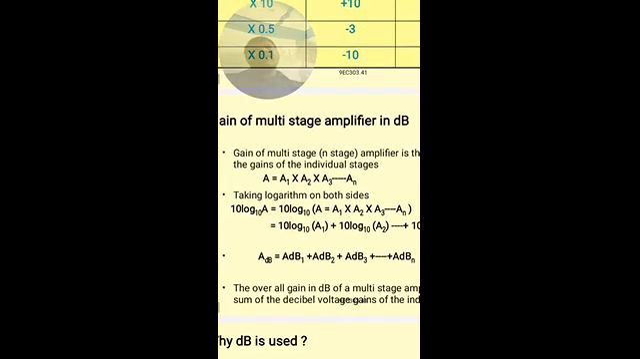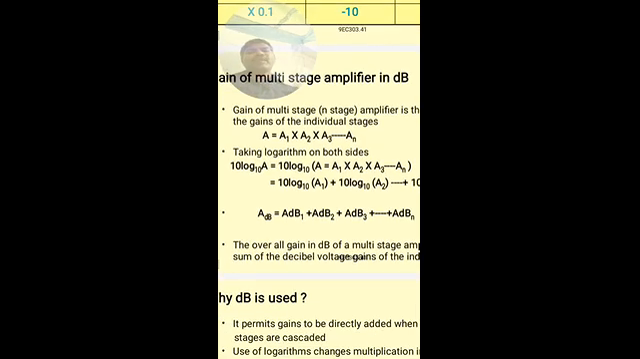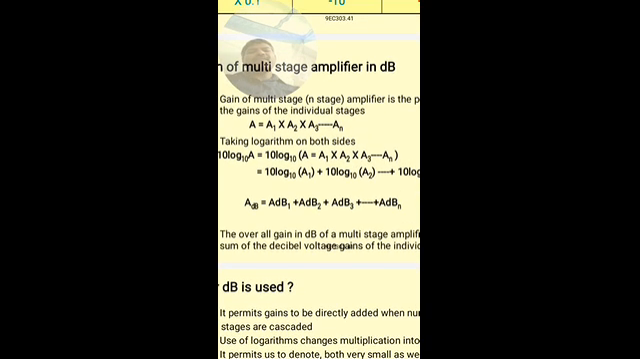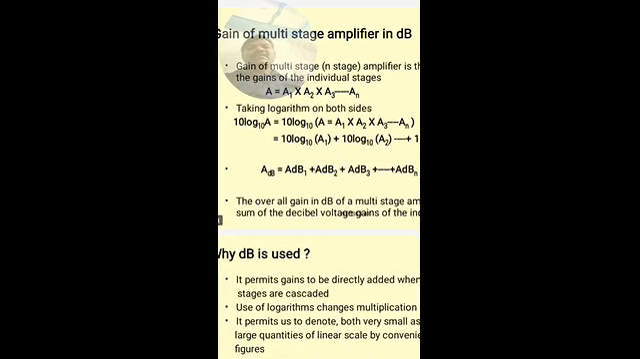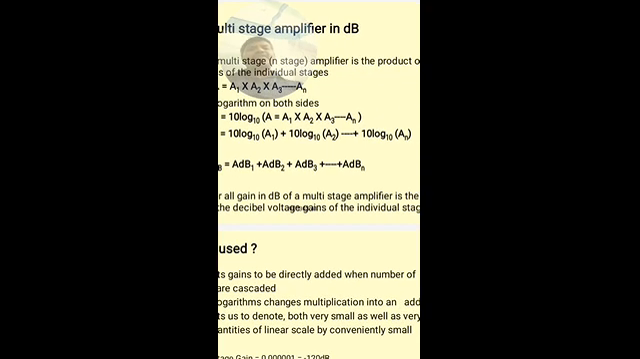So the overall gain of the n-stage cascade amplifier in dB is given by A in dB is equal to A1 in dB, plus the gain of the second stage A2 in dB, plus A3 in dB, and so on, An in dB. So the overall gain in dB of a multi-stage amplifier is the sum of the voltage gains of the individual stages.